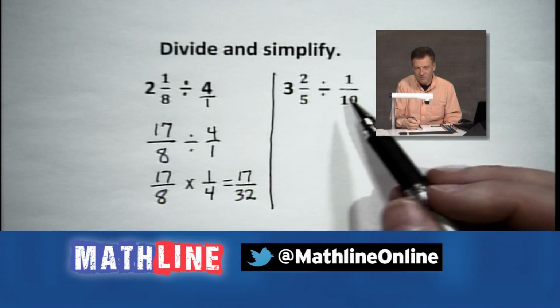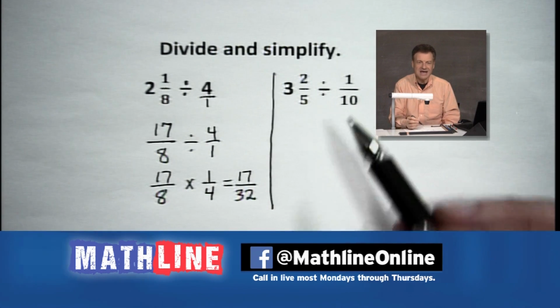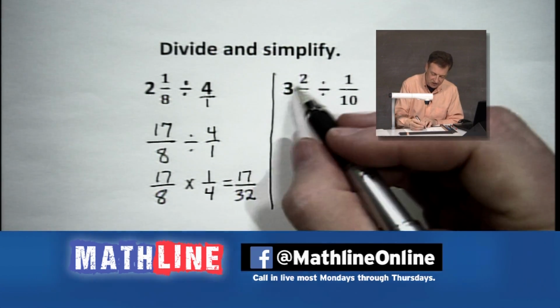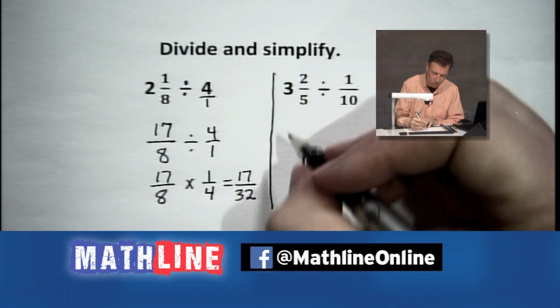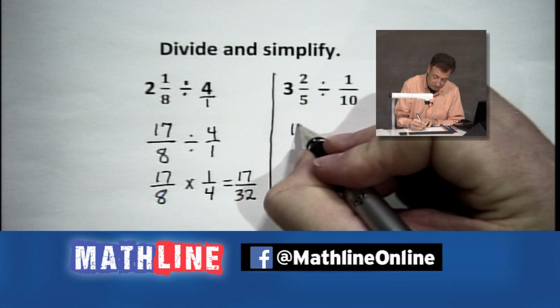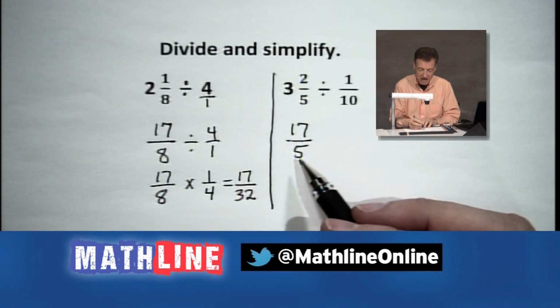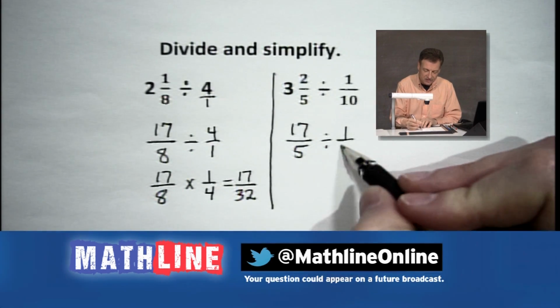Now, let's go over here. People, pay close attention. We're going to go ahead and make that improper. How about it? So we got 3 times 5, which is 15. Add not 1, but 2. 17 over 5. All right, everybody good so far? Remember, keep those denominators lining up. And we'll keep the divided by 1/10.